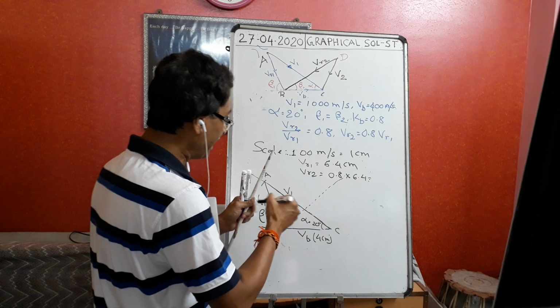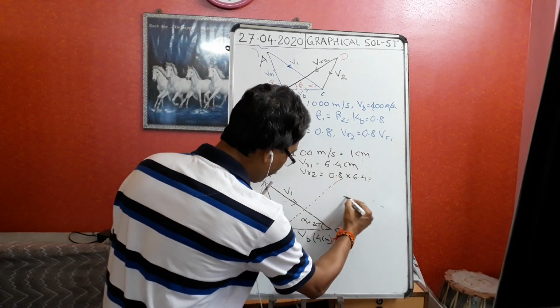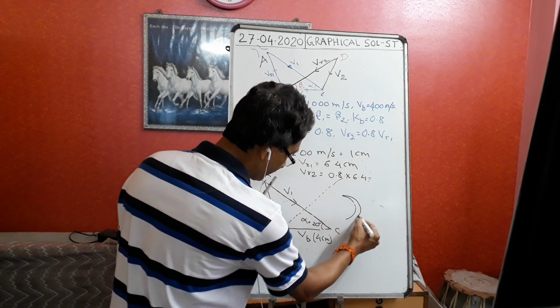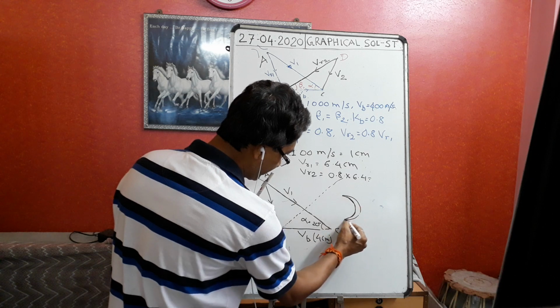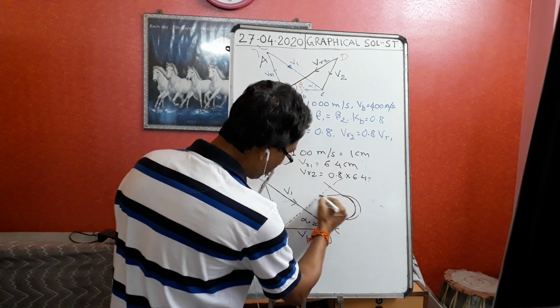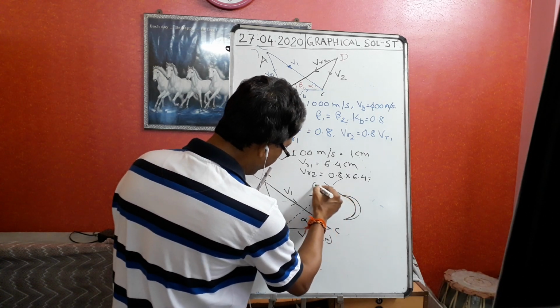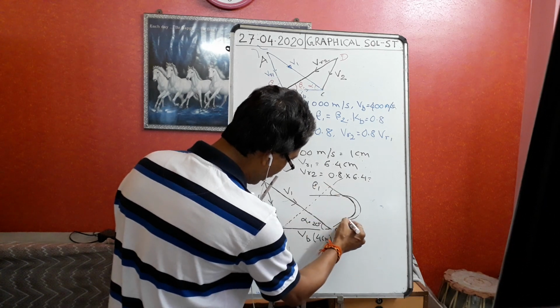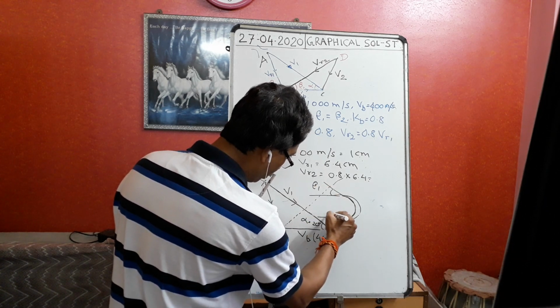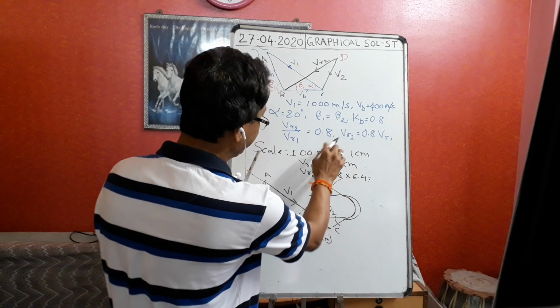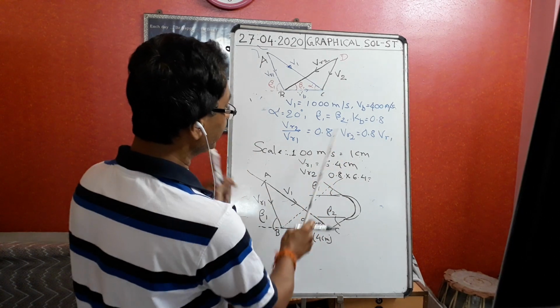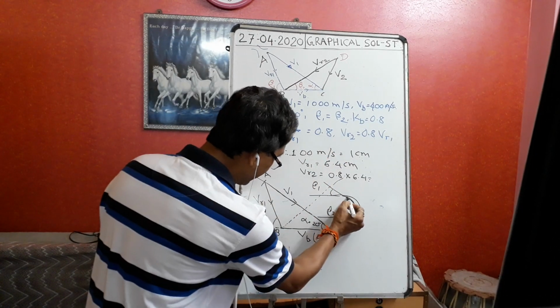Blades, so blades. I have manufactured the blades exactly. Angle can change? The angle will not change, because beta 1 and beta 2 depend on the manufacturing of the blades, not on the beta 2. VR2 has been reduced. Why does it reduce? Due to friction.